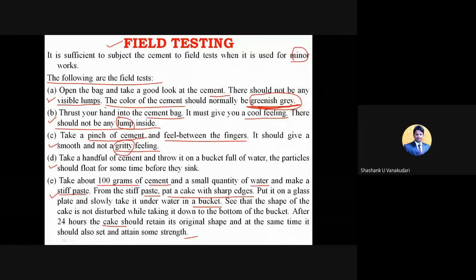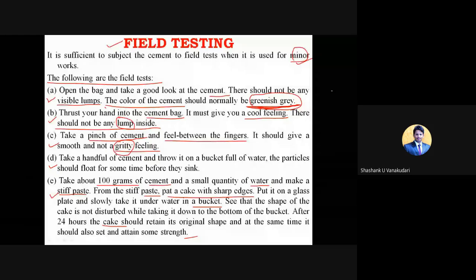Then take a handful of cement and throw it on the water bath filled in the bucket, and those cement particles should float for a period of time and then sink. Not soon after adding cement to the water bath, it should not sink suddenly. It should float for a certain time and then sink. And then the preparation of the pat cake, and the shape of the pat cake should remain the same when you have immersed it in the water bath for 24 hours. So these are the different field tests. Basically we will be using this for minor works. Clear?